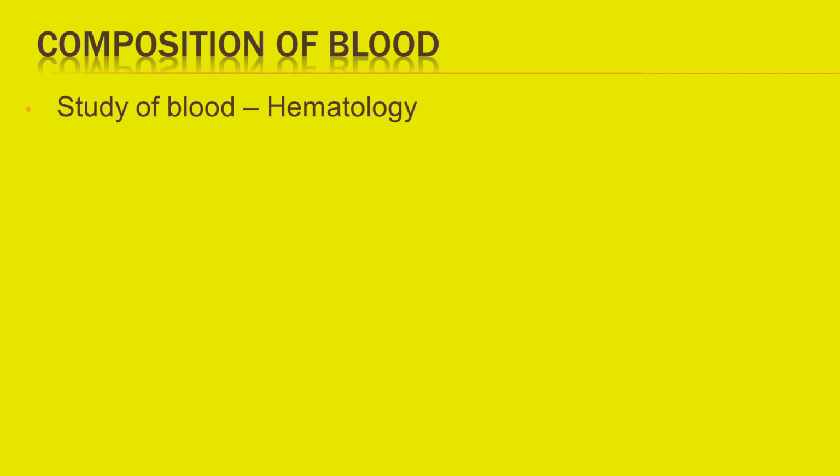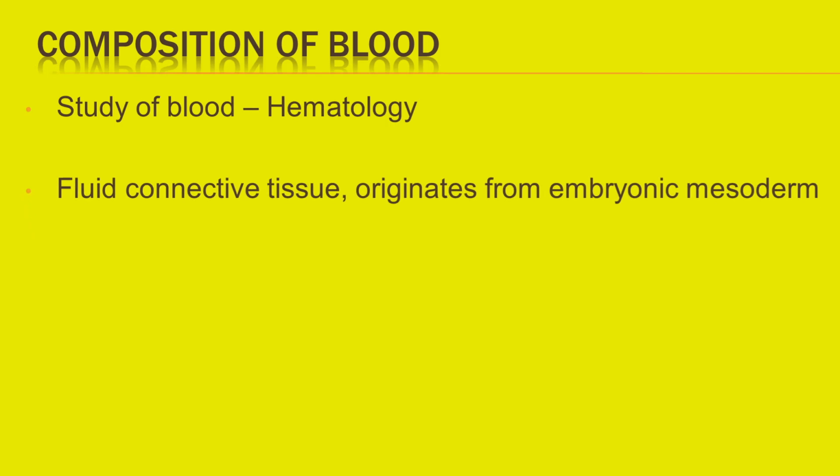Let's learn about the composition of blood. Study of blood is called hematology. Blood is a fluid connective tissue and has its origin from embryonic mesoderm.